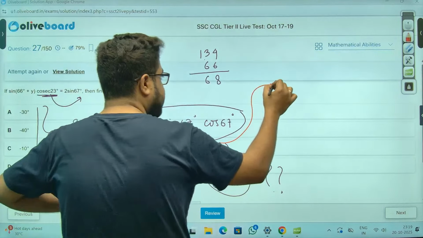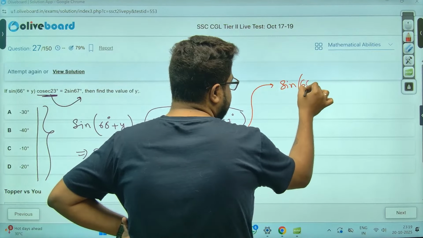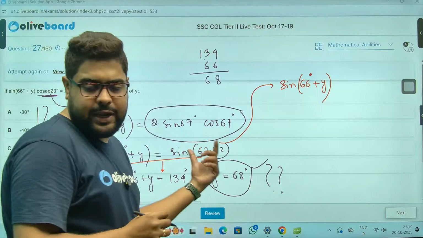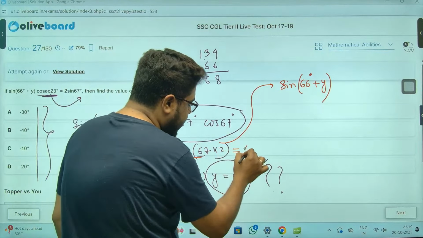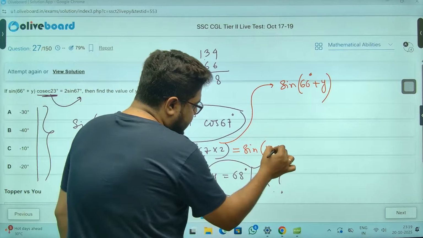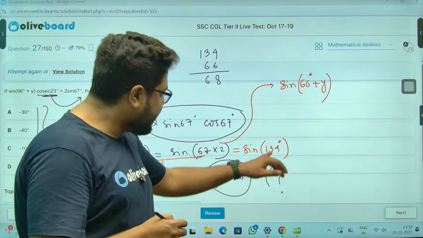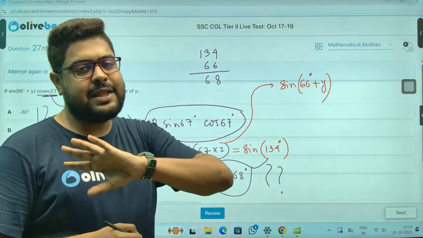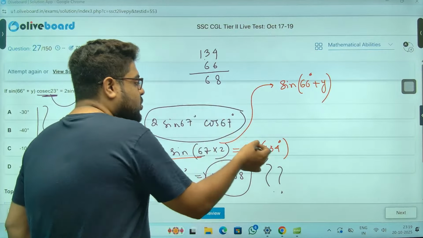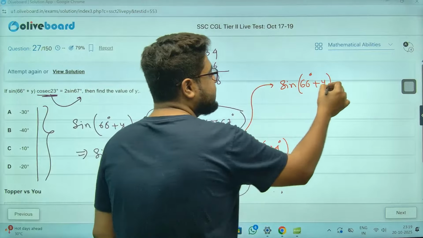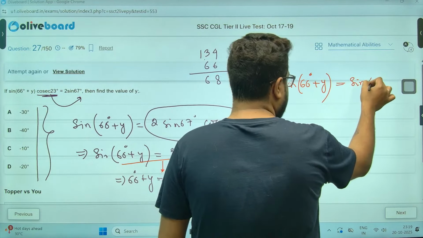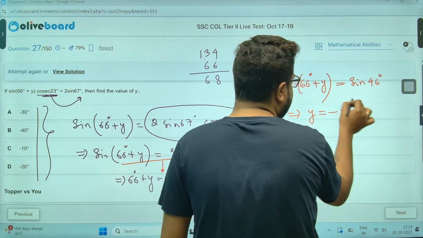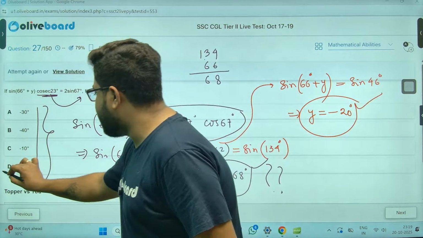Why? You should think sine 66 plus y. That is equal to sine, this is 134 degrees. This is equal to sine 134 degrees. So let's convert this into an acute angle. 180 minus 134, because 180, there will not be any change if you do that. So 34 and 80 meaning, sir, 46 degree. Now you calculate and you'll get y is minus 20 degree. Now it matches with your options, option D.